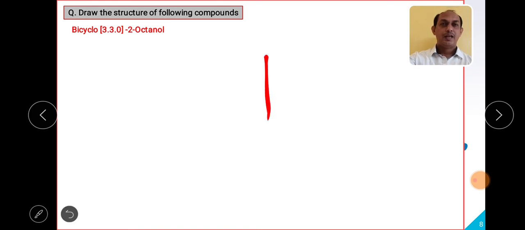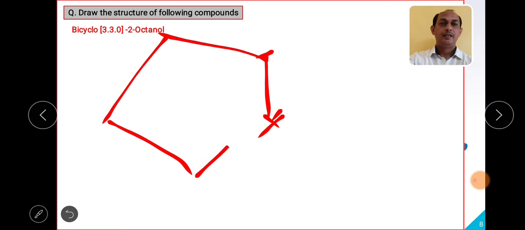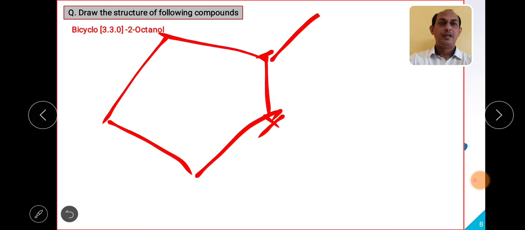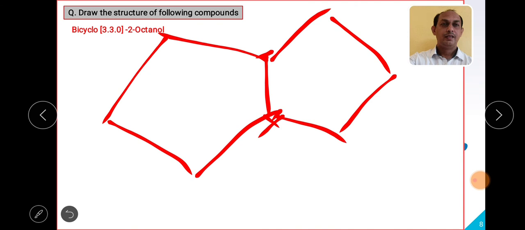As there is no carbon atom in between, the last 0 represents what? In the largest ring, how many carbons? 1 2 3. Then on this side, how many carbons? 1 2 3, right? Then after the bracket, what is there? 2-octanol, right? The suffix OL tells me the compound must contain an OH group.